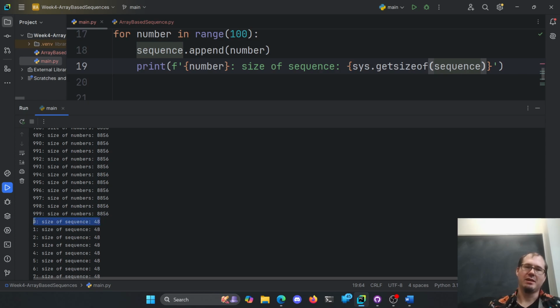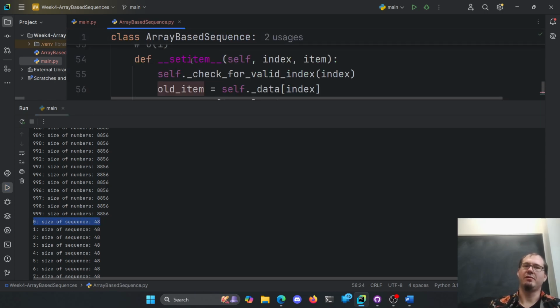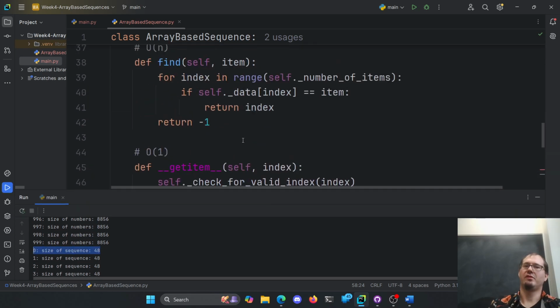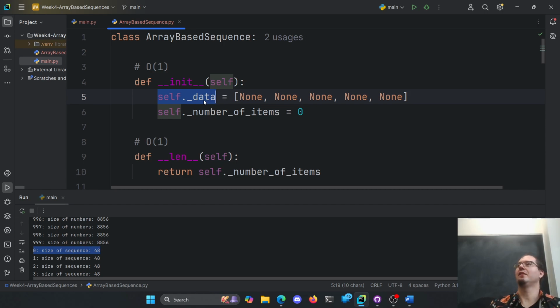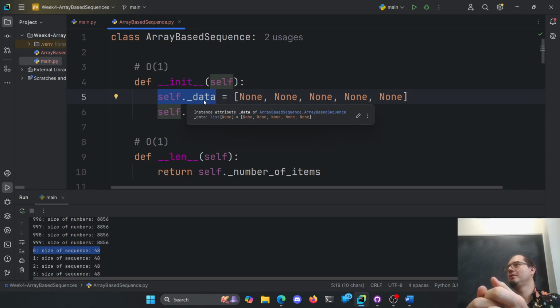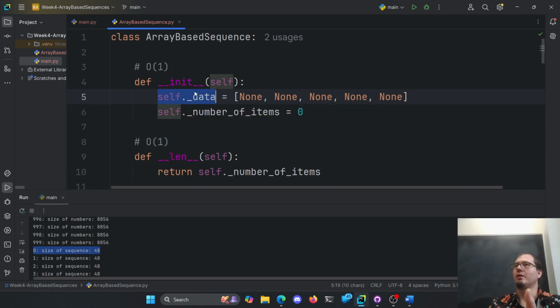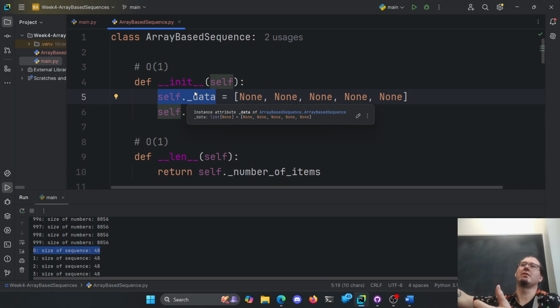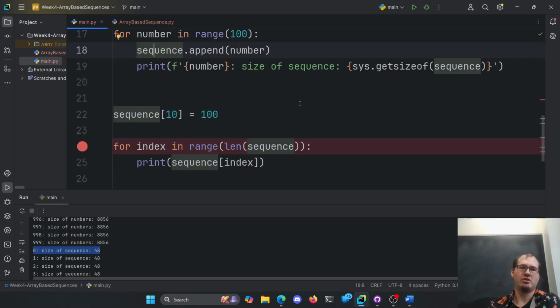Why it doesn't look like it's getting any bigger is that the sequence itself stores the reference to data. The size of the reference to data is always the same. The data itself is so much bigger, right? But the amount of memory the sequence itself is storing never changes here. The data that it's pointing at, somewhere else in memory, changes and gets bigger. But the sequence itself doesn't get any bigger. The thing it holds is getting bigger. The thing it points to is getting bigger here. So I think we could check the size of sequence dot data.